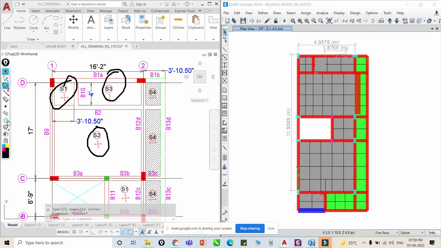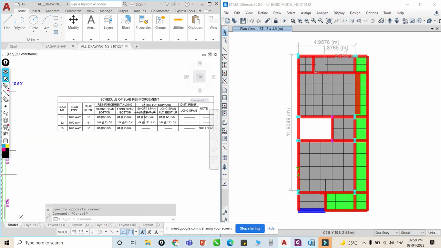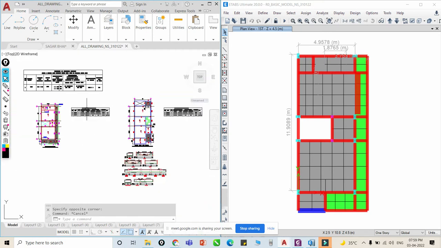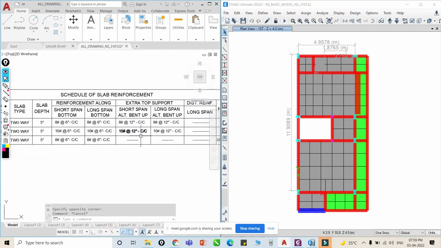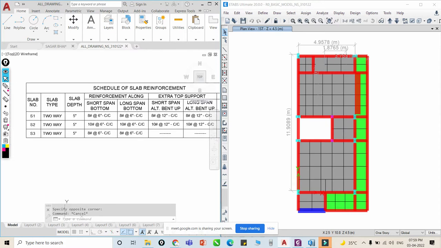In this manner we have to model our structures and prepare the schedule of slab reinforcement. This is the reinforcement requirement for different types of slabs.